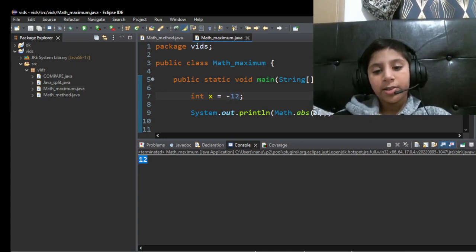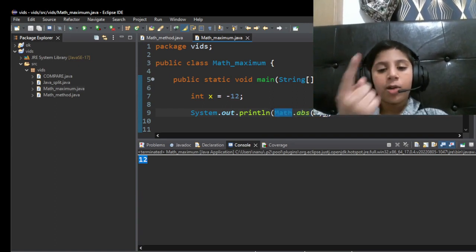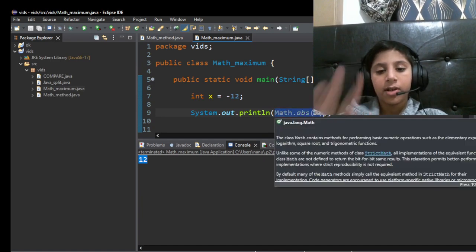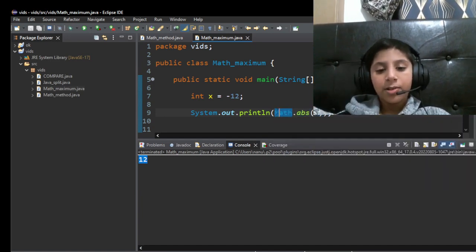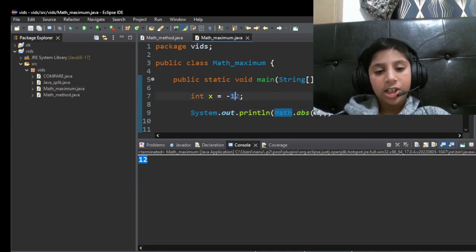So yeah, math.absolute is not useless at all. It just converts any negative value or any negative number, like -1, -2, -3, -4, into a positive value. We can just play around with our code and change it a little bit.